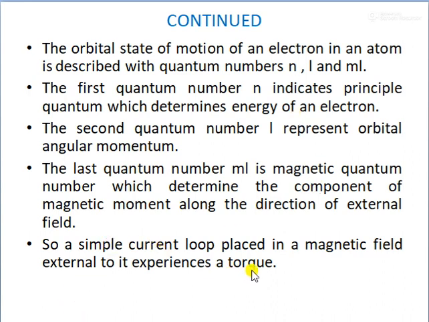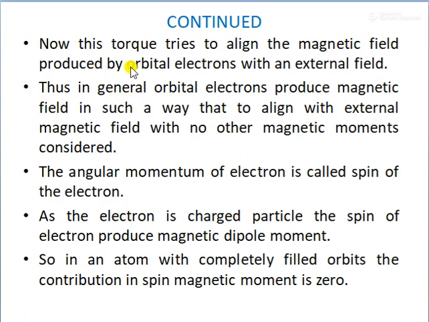A simple current loop placed in an external magnetic field experiences a torque. This torque tries to align the magnetic field produced by the orbital electrons with the external field. So whatever torque is developed on the orbital electrons in an atom, they tend to align with the external field. Thus, in general, orbital electrons produce a magnetic field in such a way that it aligns with the external magnetic field, with no other magnetic moments considered.